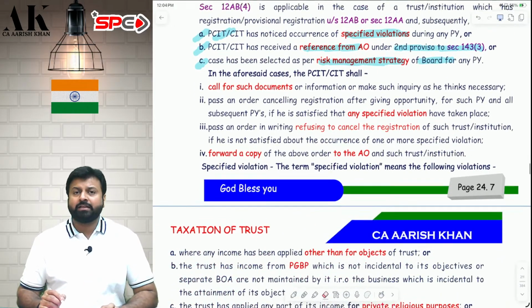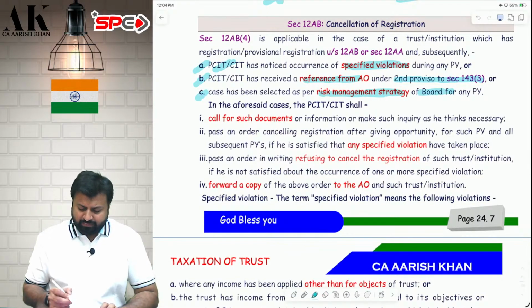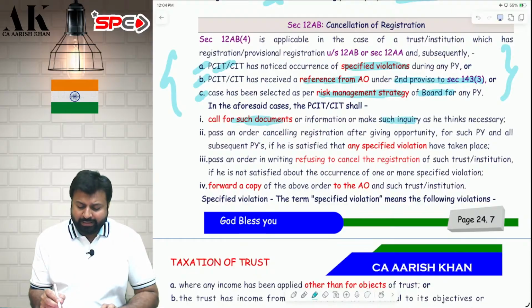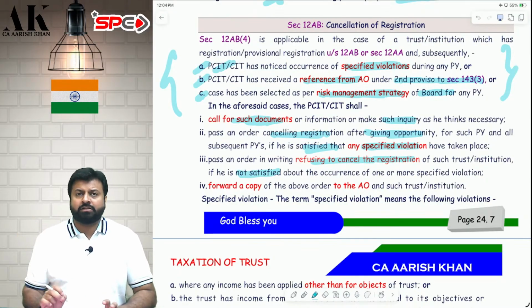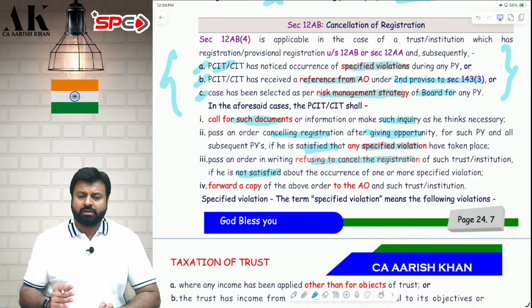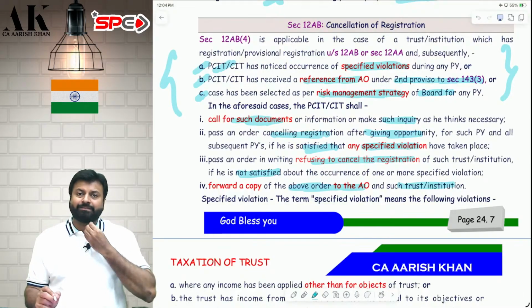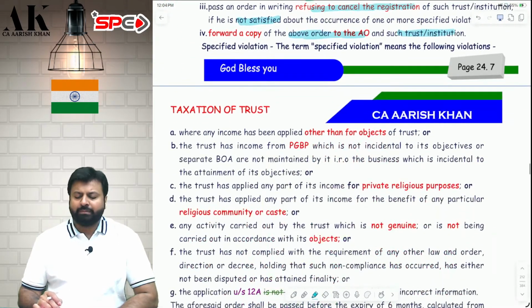Now, once all these things are done, if the CIT finds any specified violation, then he will call for the documents, make an inquiry, and give an opportunity of being heard. If he is satisfied that you have done any specified violation, then he will cancel your registration, and if he is satisfied that you have not done any specified violation, then he will refuse to cancel the registration. So both possibilities are there. Then he will forward a copy of the order to the assessing officer and also to the trust, that is, the assessee. Now, what do you mean by the term specified violation?